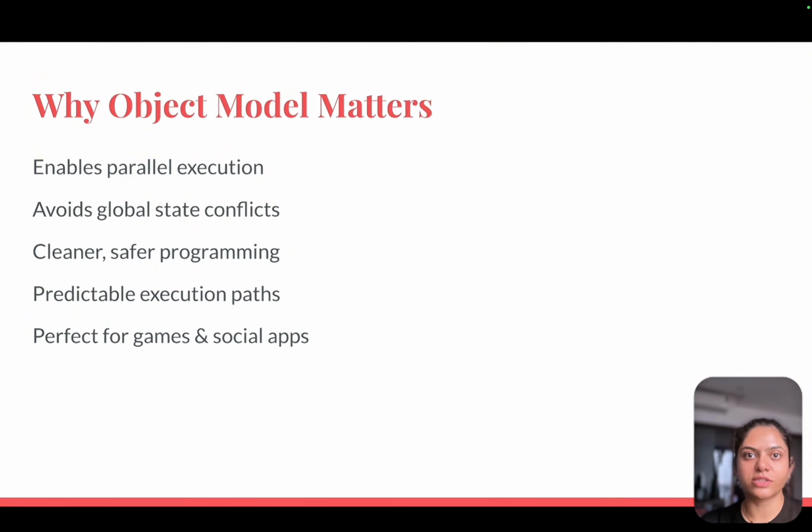This makes execution predictable, safe, and scalable, perfect for games and social apps where millions of items can be updated in parallel. So objects enable parallel execution, avoid global state conflicts, give cleaner and safer programming and predictable execution paths.